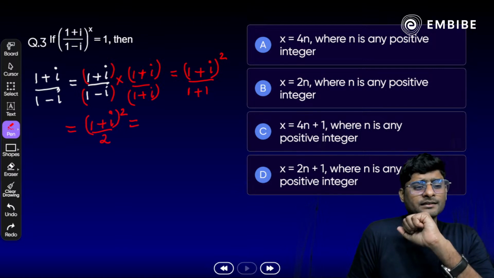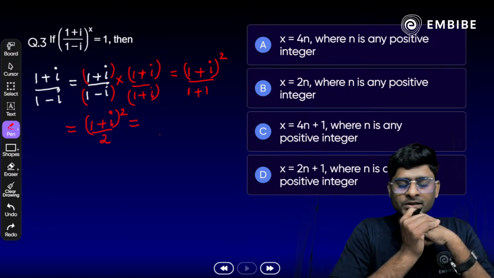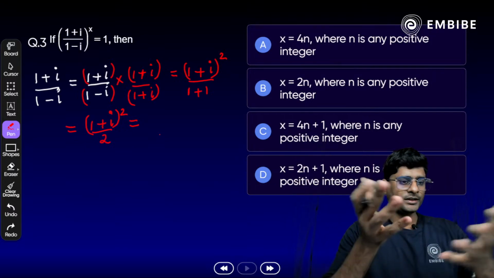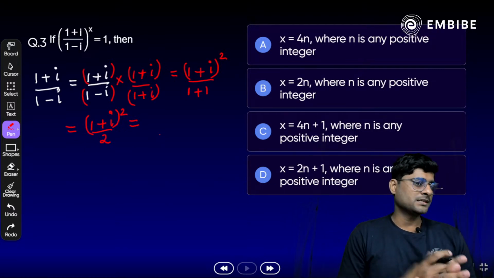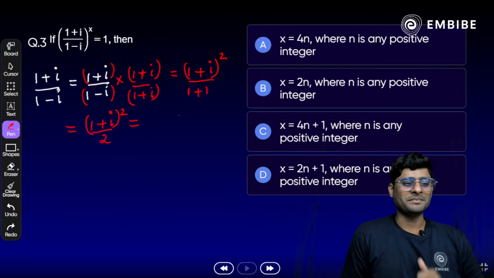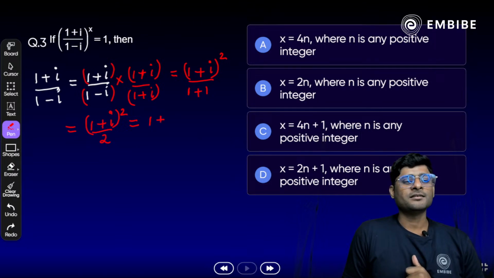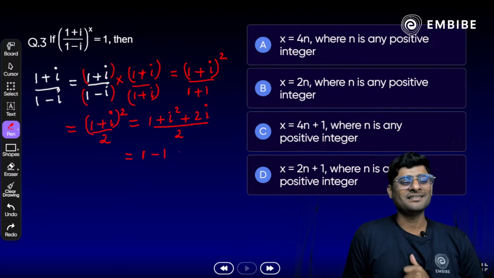Now, what is 1 plus i whole square? Again, we have to expand. Just do it. a square plus b square plus 2ab. Yes, 1 plus i square plus 2i, divided by 2. Yes, we know that i square is minus 1, plus 2i whole divided by 2.